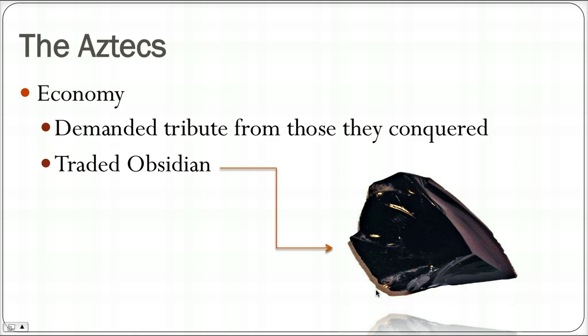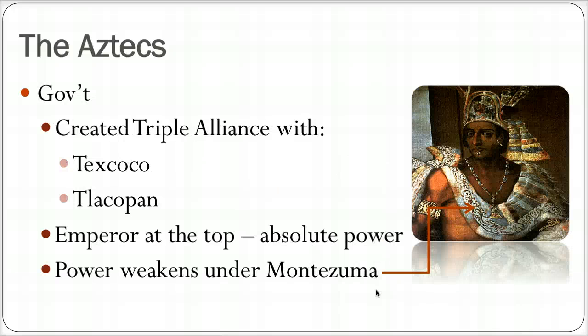It's a dark volcanic glass, and it can be very, very sharp. So you can shape this into all sorts of different things, whether it's jewelry, blades, knives, things like that. A very highly coveted item here in the Aztec Empire.